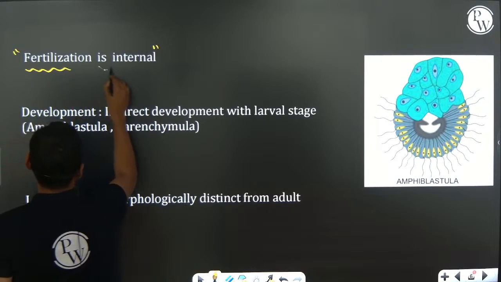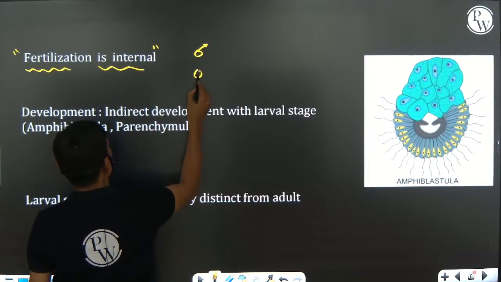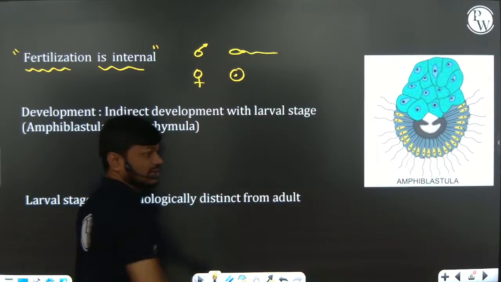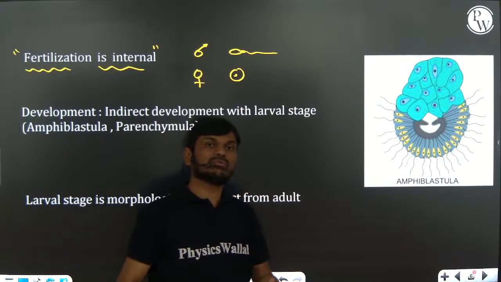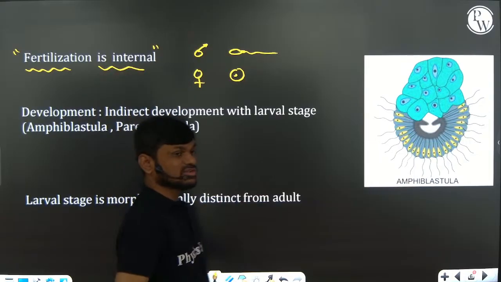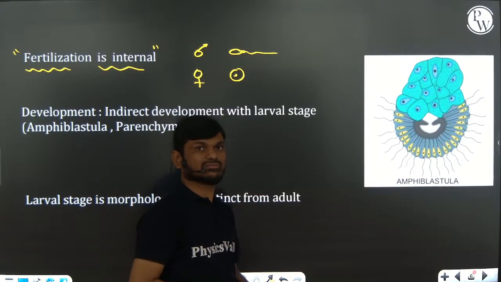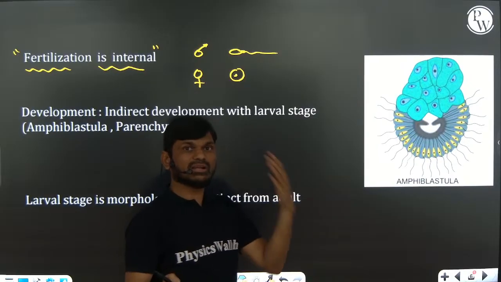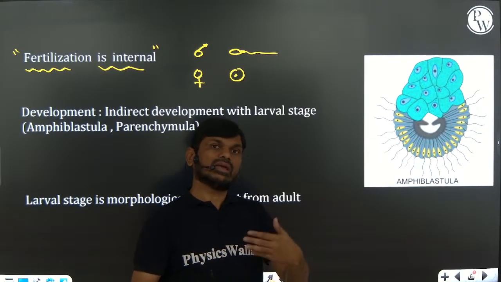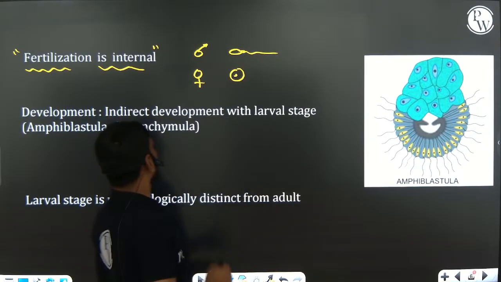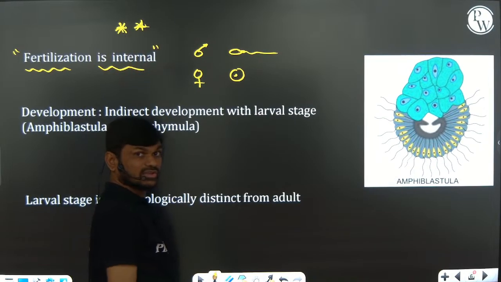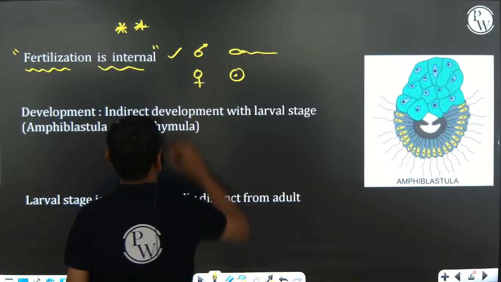That means fusion of the male gamete and female gamete takes place within the body of the organism or individual. So we can say it is an internal fertilization, inside the body of the organism. Suppose the fusion of the male and female gamete takes place outside the body, that may be in water, it is called external fertilization. So here internal fertilization, very, very important. Intracellular digestion, internal fertilization present, right?